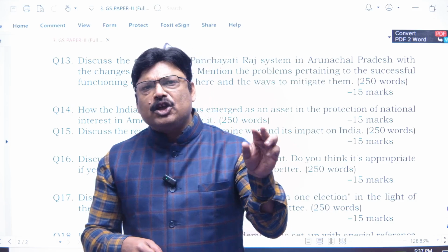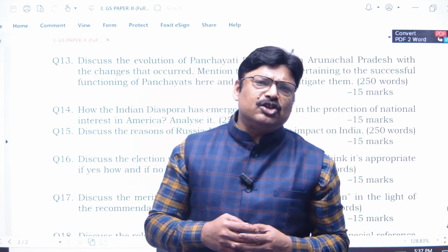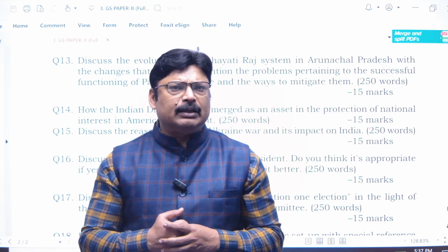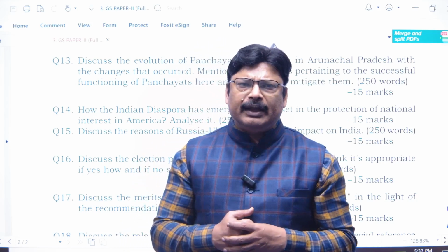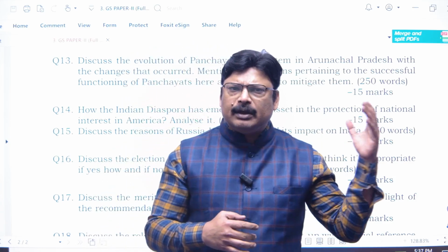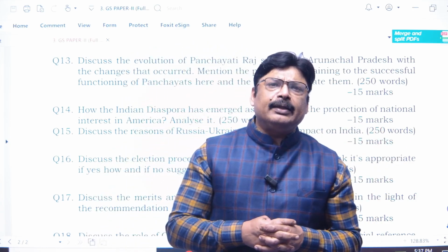The Gram Panchayat as the base, the Anchal Panchayat at the block level, and then obviously the Zilla Panchayat at the district level at the top.